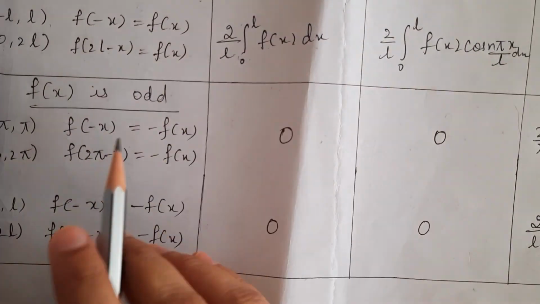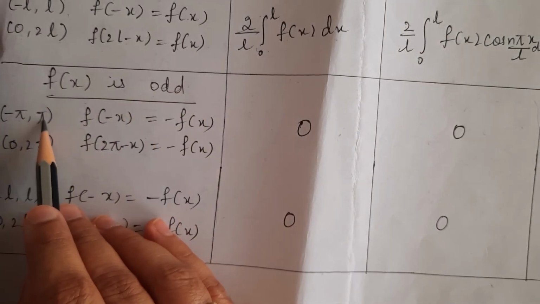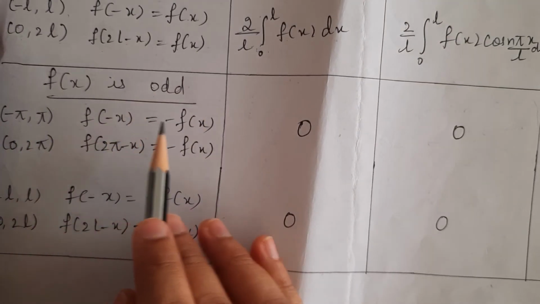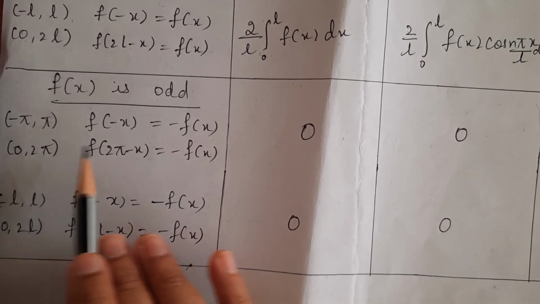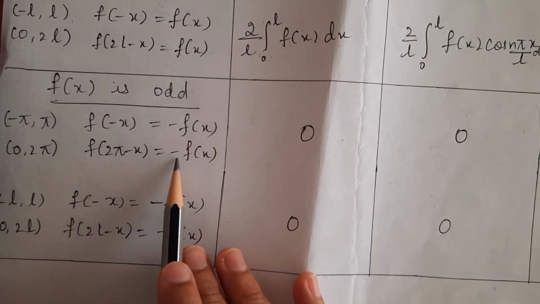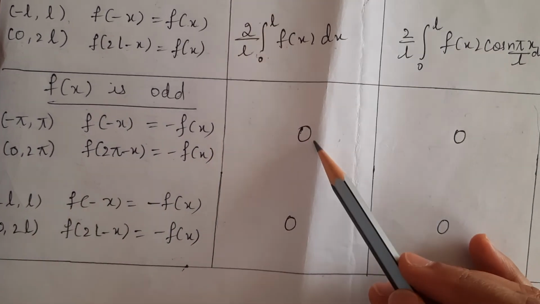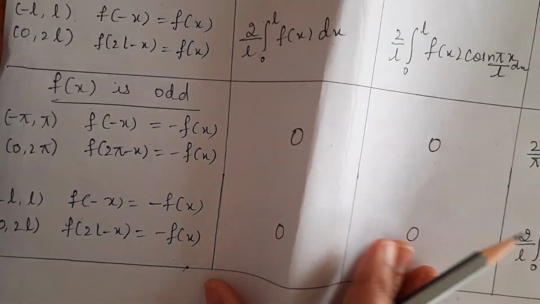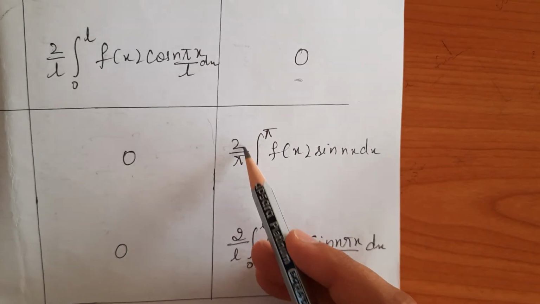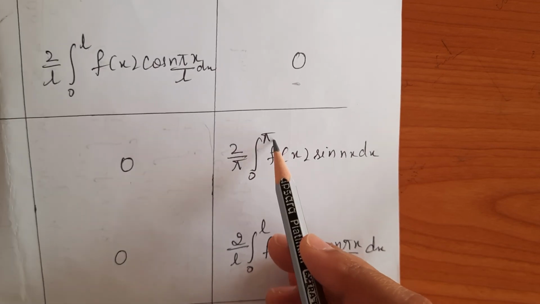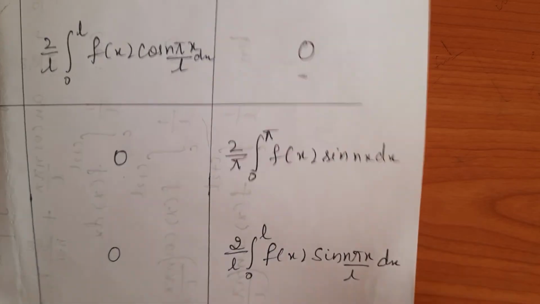Similarly, if the function is odd, in the interval minus pi to pi, f of minus x should be equal to minus f of x. In the interval 0 to 2 pi, f of 2 pi minus x should be equal to minus f of x. So, if the function is odd, a0 and an terms are 0, and Bn is given by the expression 2 by pi integral between 0 to pi f of x sin nx dx.